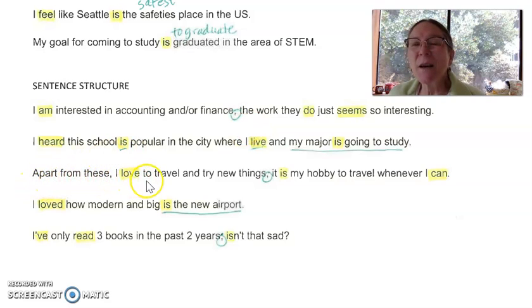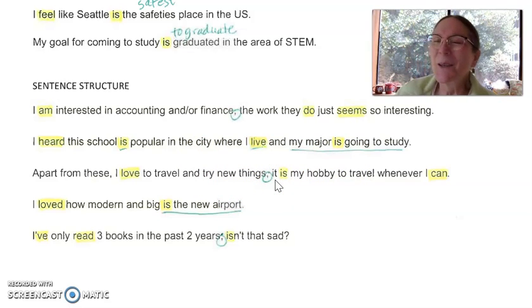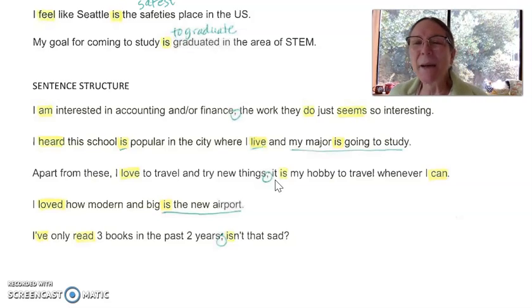Alrighty, let's look at this third one. Apart from these, I love to travel and try new things. It is my hobby to travel whenever I can. These are so similar. I think we should just put a semicolon, right? You could even join these. I love to travel and try new things, which makes my hobby traveling, or something like that. I think whenever I see it, I'm like, oh, we could probably have a little more advanced pattern than that.